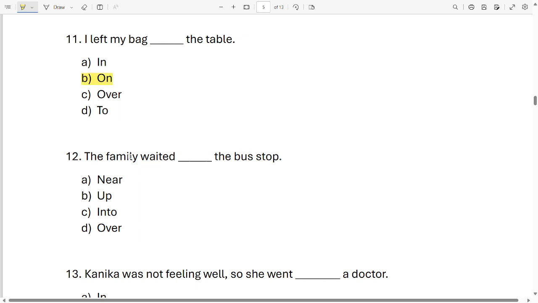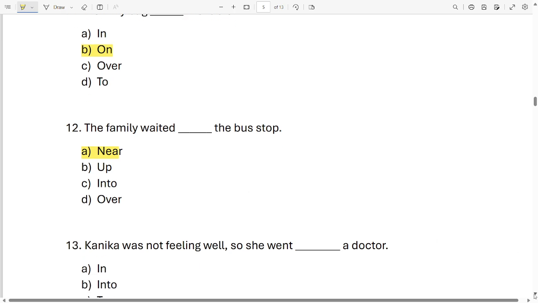Next sentence. The family waited dash the bus stop. Is it near? Is it up? Is it into or over? The family waited. Which option is correct? It's near the bus stop.